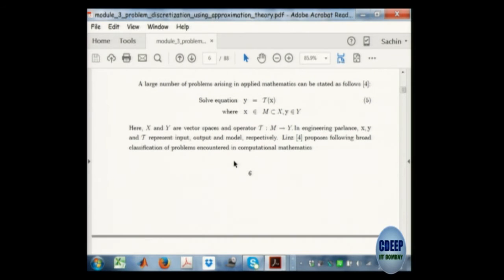All these problems can be written in this one fundamental way. It is not that you are solving five different problems, that is not true. You are solving only one problem. What is that problem?